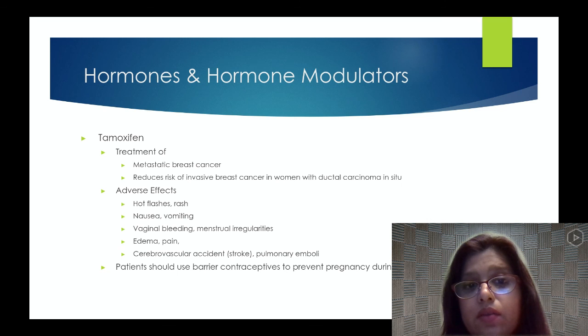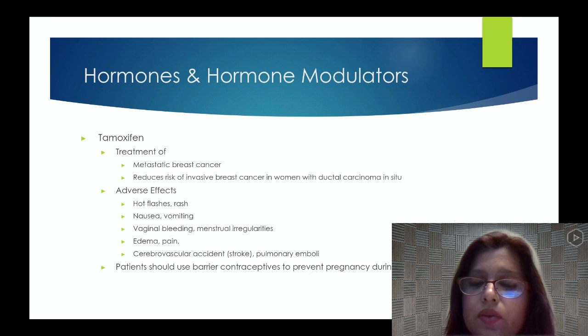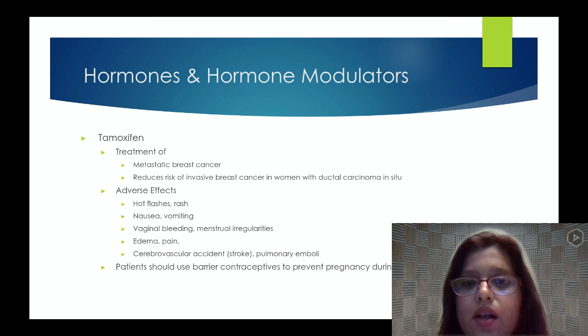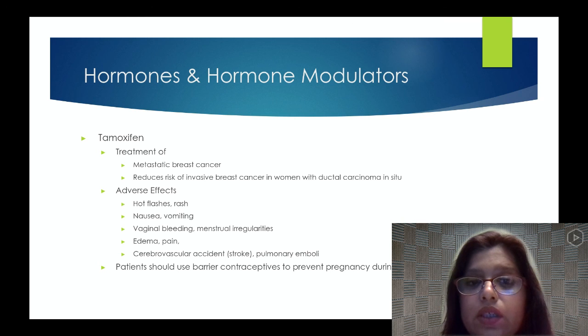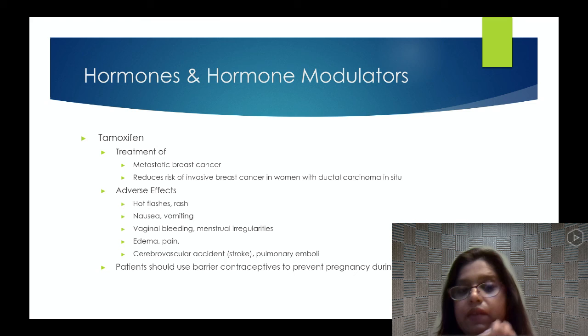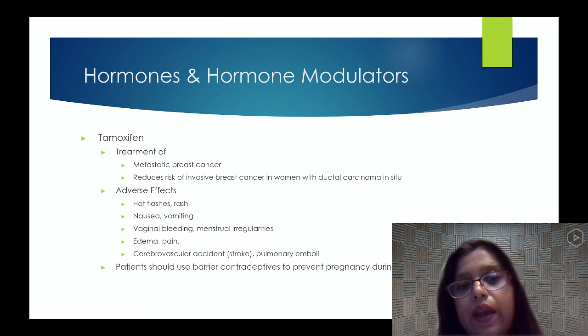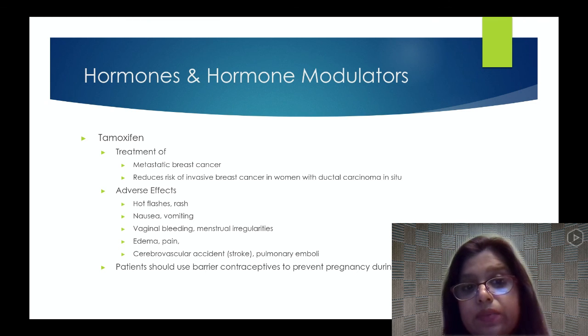Now remember, bone marrow depression causes problems: low WBC could cause infection, low RBC could cause anemia, and low platelets could cause bleeding disorders. So we want to check for any bleeding disorders and any severe infections, and monitor their blood counts every day. We also check liver function and kidney function tests pretty much every day to make sure their numbers are okay. Then there are body image changes because of alopecia, when they lose a lot of hair.